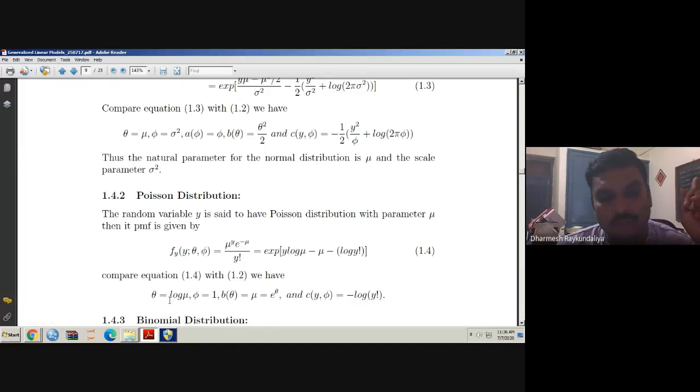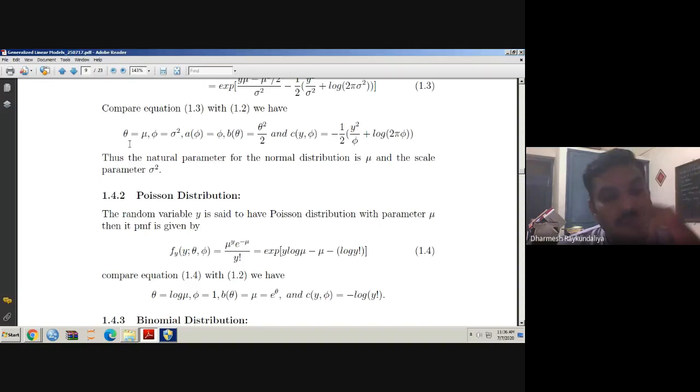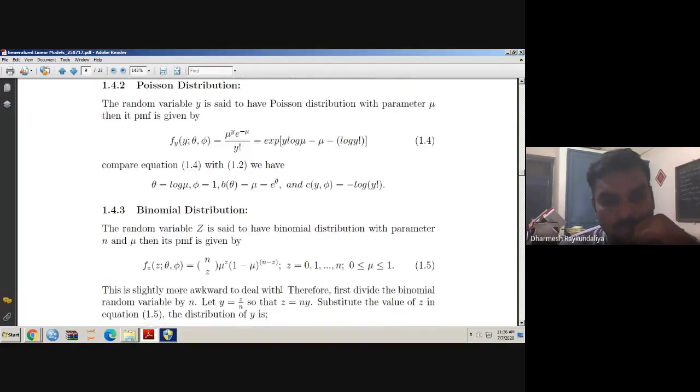Theta is equal to log mu. So we can say that in the normal case theta is identical to the mean. Here theta is log mu, which means mu is connected with theta through the log link. We will discuss the various link functions. In the normal distribution it is the identity link, in the Poisson distribution it is the log link. What is the b theta over here? It is e raised to theta.